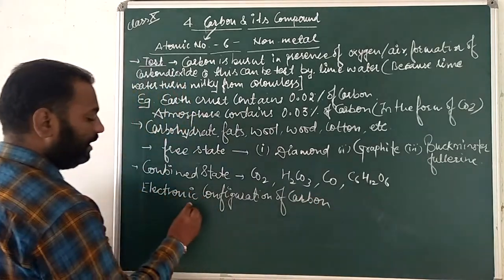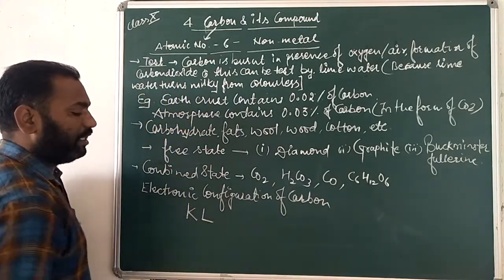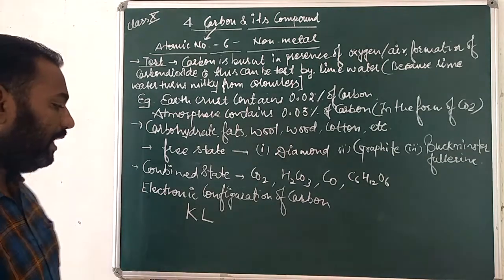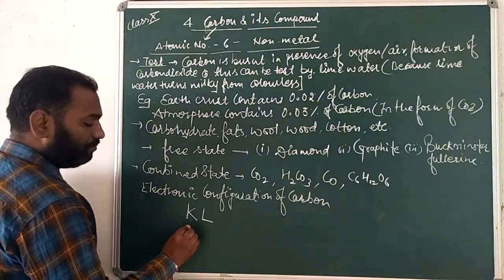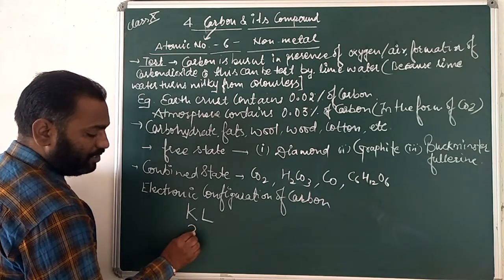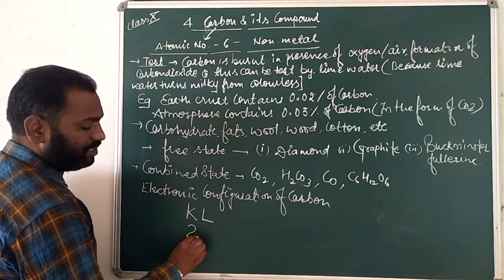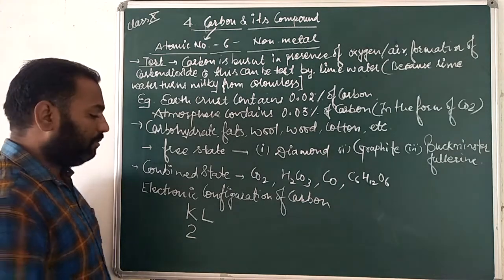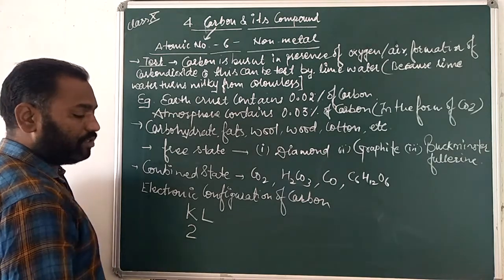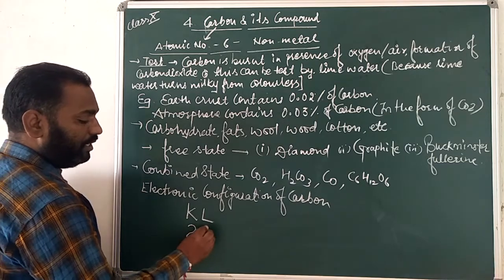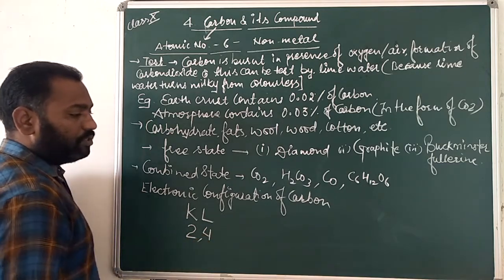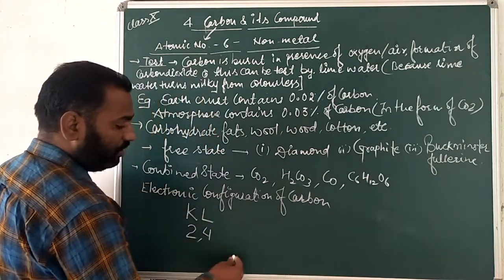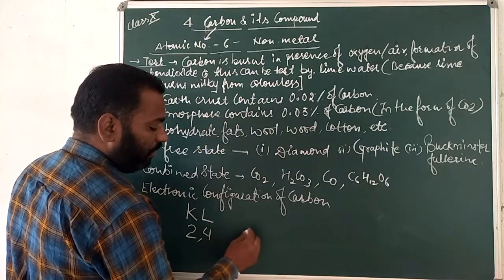So you know that K and L shell can accommodate the electrons of carbon. Okay, K and L shell. The maximum capacity to fill electrons in K shell is 2, and L shell can contain 8, but our total number is 6. So here it is only 4. Okay, so I can make the electronic configuration like that.